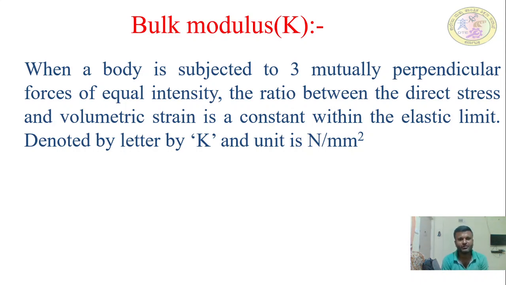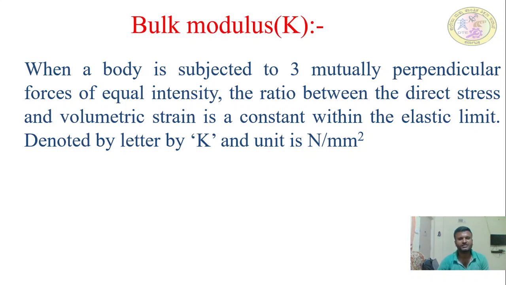Remember that when the body is subjected to three mutually perpendicular direction forces of equal intensity, the ratio between the direct stress and the volumetric strain is a constant when the body is within the elastic limit, and this is denoted by the capital letter K, and its unit is Newton per mm square.